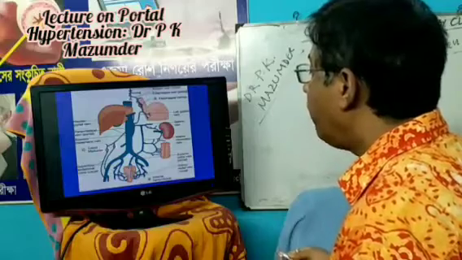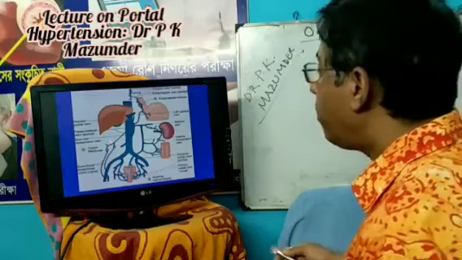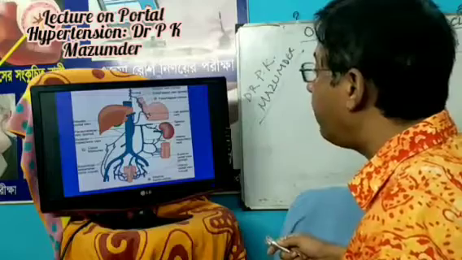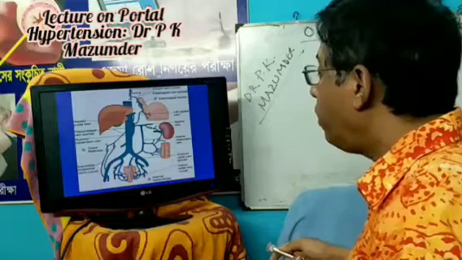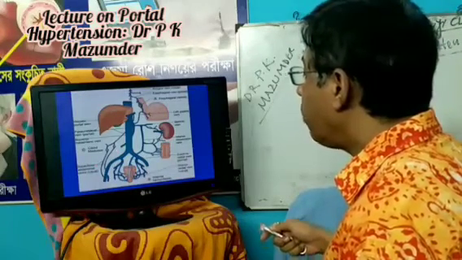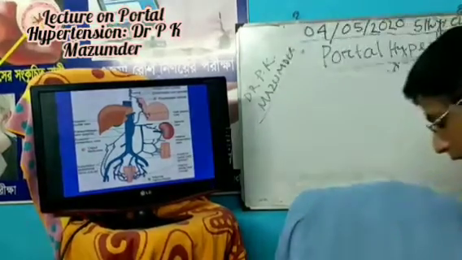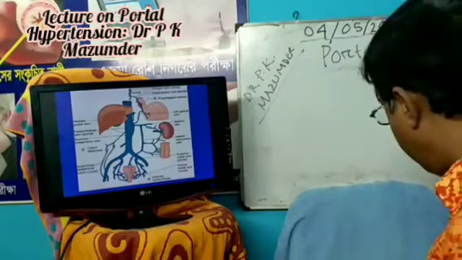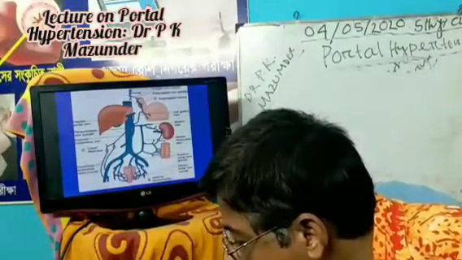Another anastomosis site is the periumbilical region. At the umbilicus, this is called the caput medusae. This is formed by the tributaries of the paraumbilical vein, which are tributaries of the portal vein, and anastomosis with the superior abdominal vein, which is a tributary of the caval vein. So there is portocaval anastomosis, collateral development, which leads to caput medusae. And another three sites, usually uncommon, are the bare area of the liver and the retroperitoneal region.